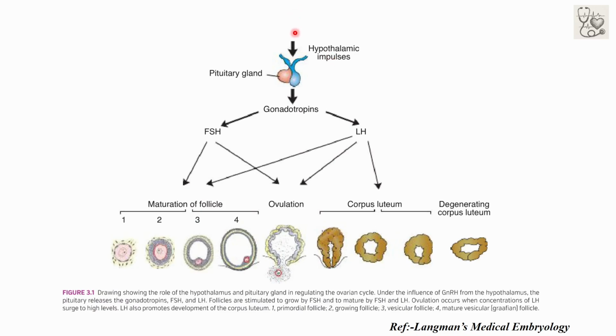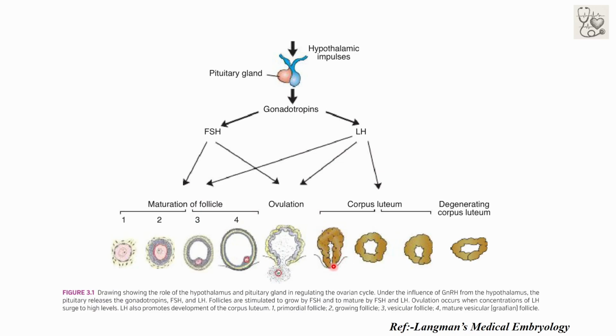Pulsatile release of gonadotropin releasing hormone from the hypothalamus stimulates the gonadotrophic cells of the anterior pituitary. These gonadotropic cells cause the pulsatile release of gonadotropins, which include follicle stimulating hormone and luteinizing hormone. Follicle stimulating hormone causes the maturation of the follicle, and LH also plays a role in maturation of the follicle. Prior to ovulation, an LH surge occurs, which causes the release of the ovum, and in the later luteal stage, the luteinizing hormone helps in the development of the corpus luteum.